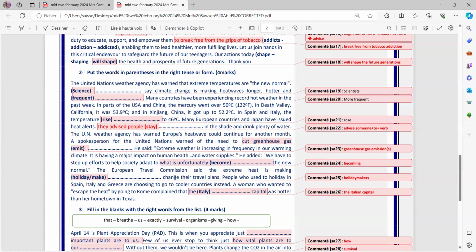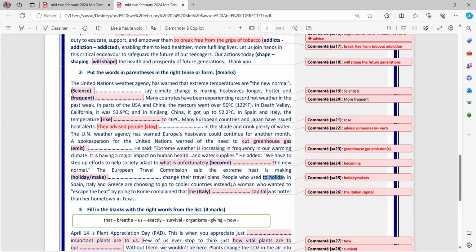So someone changing their travel plans are called holiday makers. So you should write holidaymakers as one word, and of course it takes an S for the plural. People who used to holiday in Spain, please notice holiday here is a verb, okay? So people who used to holiday in Spain, Italy, and Greece are choosing to go to cooler countries instead.